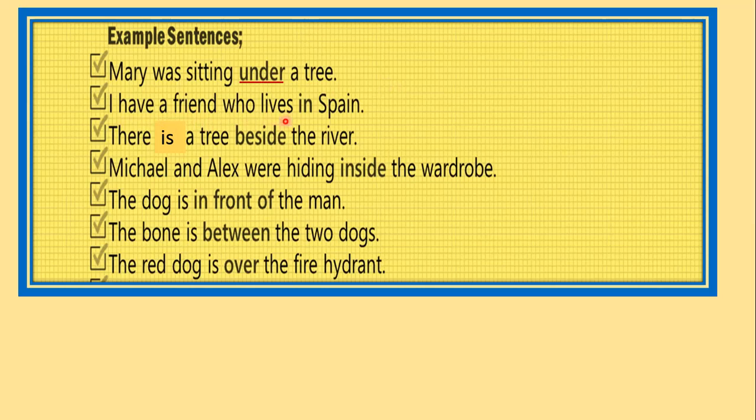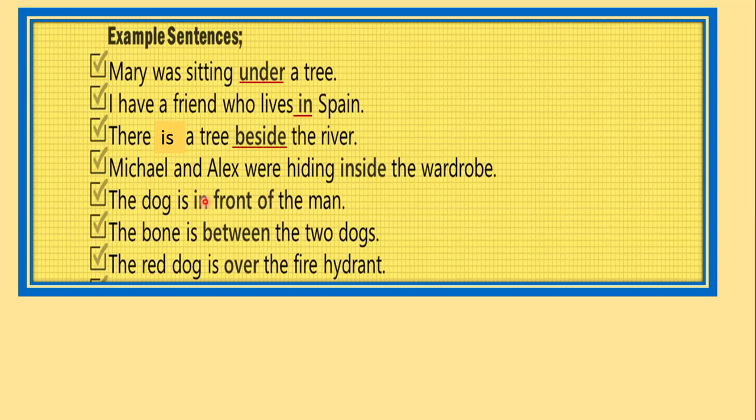Now let's look at the second one. I have a friend who lives in Spain. So what is the preposition? Is friend a preposition? No, friend is a noun. Is Spain a preposition? No, Spain is also a noun. So where does my friend live? What is the position or what is the place? In. So he lives in Spain. In is my preposition. Let's look at the third one. There is a tree beside the river. Now, where is the tree? The tree is beside the river. So beside is my preposition here.